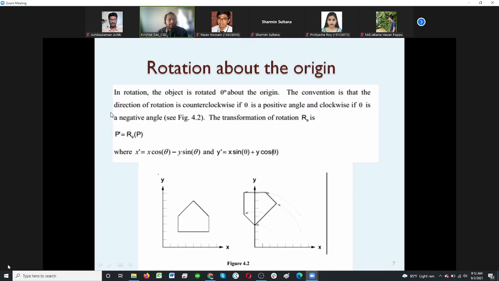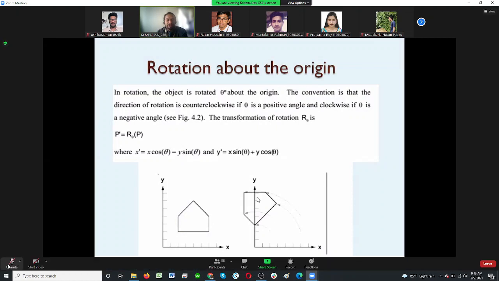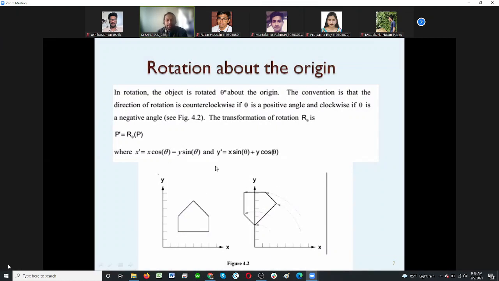From the image that you can feel, the positive one, as it is happening counterclockwise. As it is going in this way, that arrow is showing which way it has been done. And the same way for the transformation function for that rotation, we consider any point P. The new position becomes P prime here, so it has actually changed position.